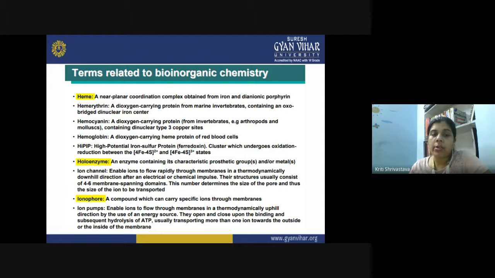When you talk about the ion channel, the movement of ion is possible in both the directions, and that is in the thermodynamically downhill direction. But in the case of ion pumps, it is just opposite. The movement of the ion is possible only in one direction, and they always require the energy source. Inside the cell, the energy is obtained by hydrolysis of ATP, and actually they are working against the concentration gradient.